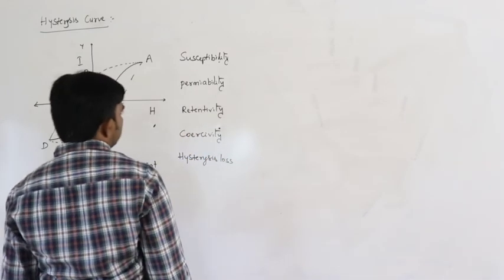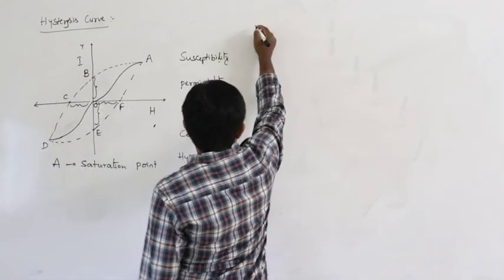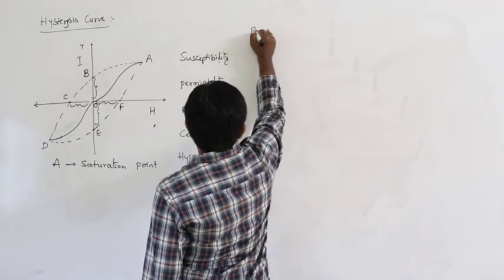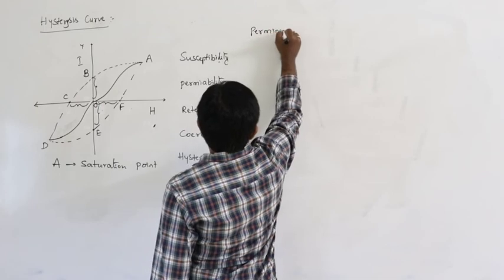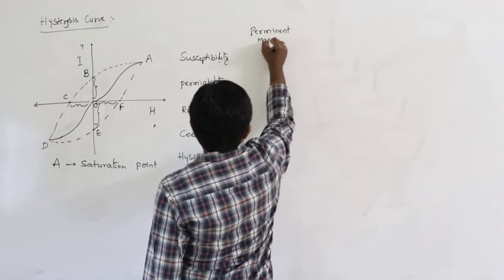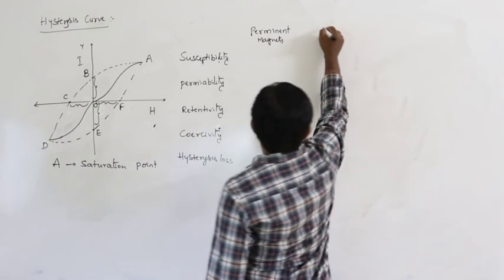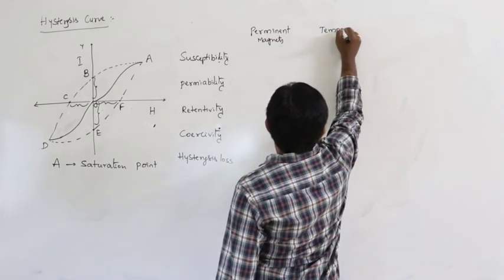So based on these 5 points, we can differentiate magnets. Permanent magnets and temporary magnets.